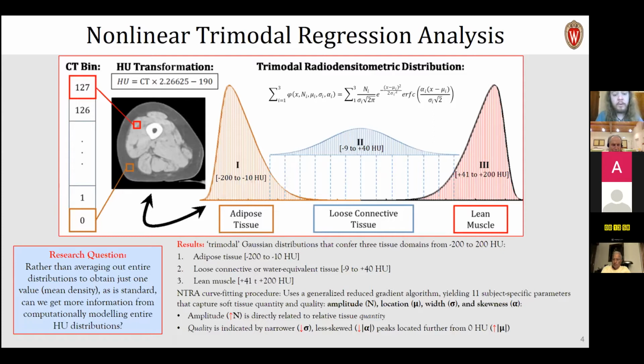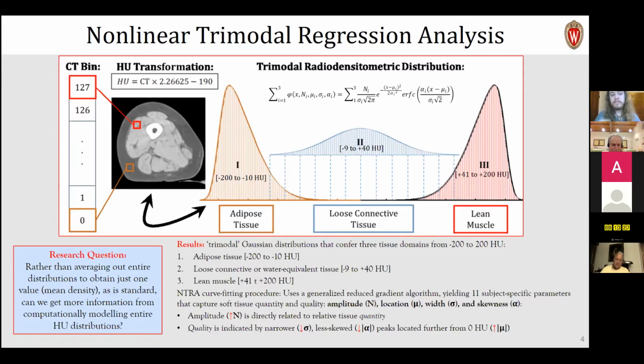What we found is that amplitude, which is the A parameter, is more directly related to relative tissue quantity from these 3 peaks, whereas tissue quality, the other aspect of change in sarcopenia, is indicated by lower width of these distributions, a sigma term, less skewed or less of this alpha term, and peaks located further from 0 Hounsfield unit values, more isolated lean muscle and more isolated adipose tissue.